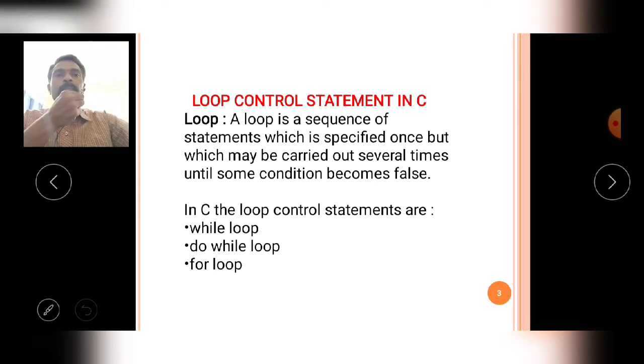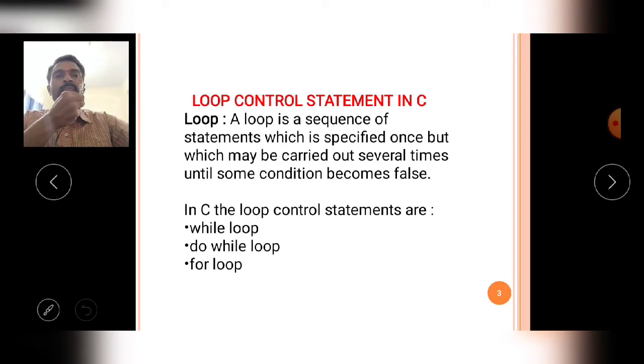The looping control statements in C are also called repetition control statements in C. Already we discussed control statements. The control statements are classified into 4 types. Number 1, conditional control statements. Number 2, looping control statements.